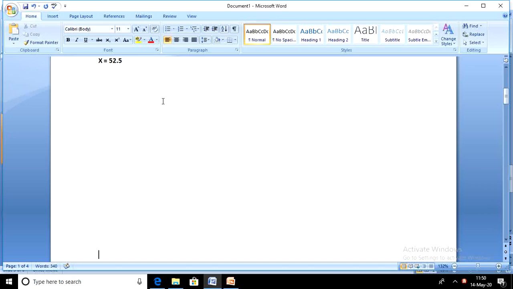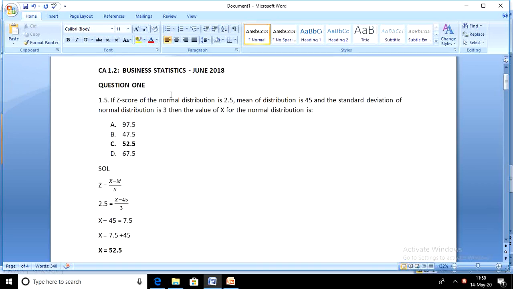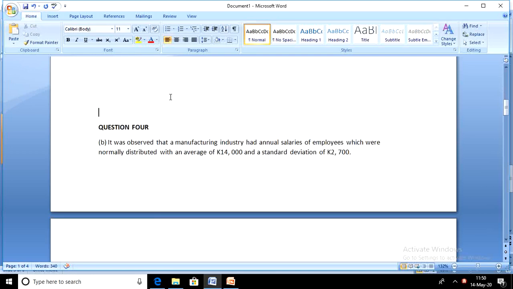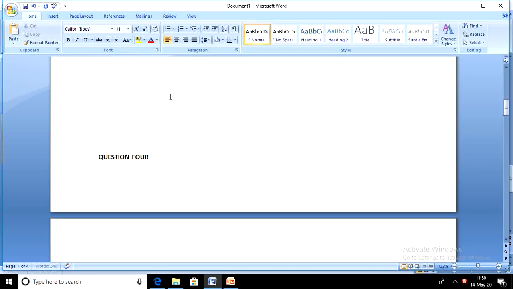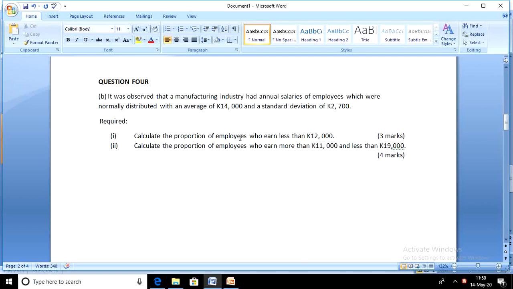This was coming from the same question paper, 1.2 June final exams. This was question 4 part B. It was observed that a manufacturing industry had salaries of employees which were normally distributed. So like I said, whenever you're dealing with normal distribution, there is always a clue.